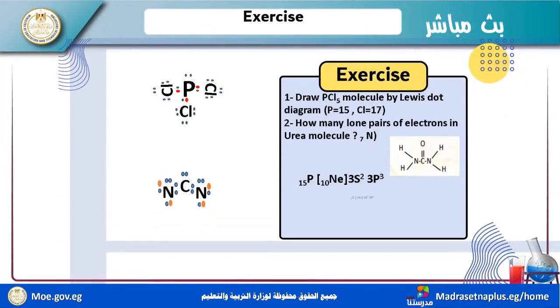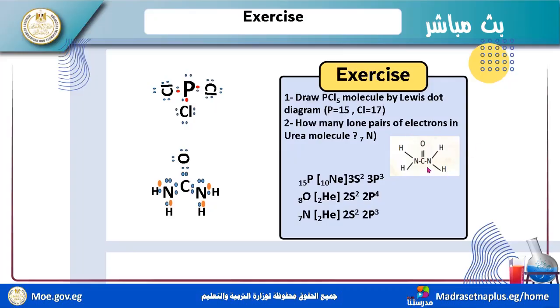I have another exercise that shows the number of electrons. Draw PCl5 molecules by Lewis dot diagram. P equals 15, Cl equals 17. How many lone pairs of electrons are in urea?